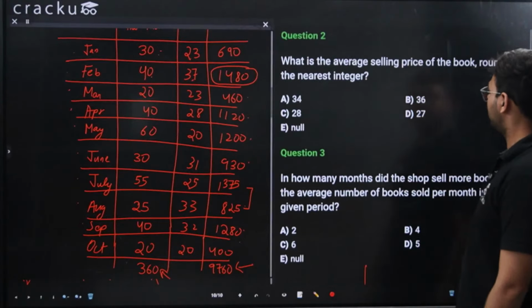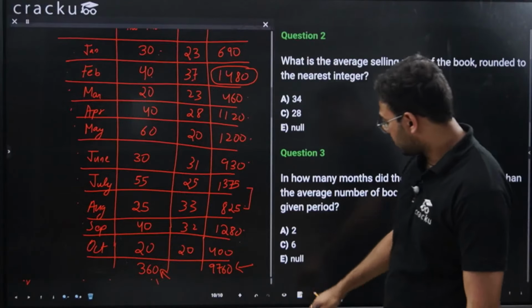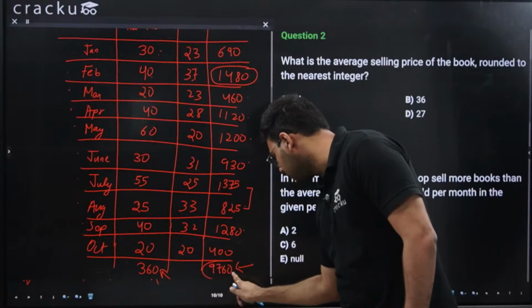Now question 2 says, what is the average selling price of the book rounded to the nearest integer? So what is the total revenue? Total revenue is 9760.